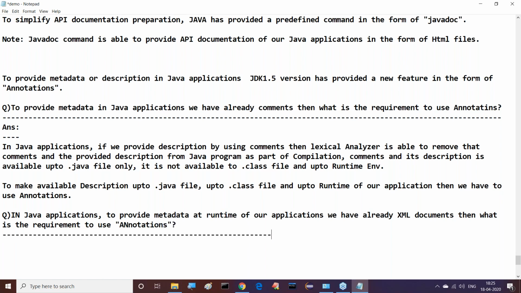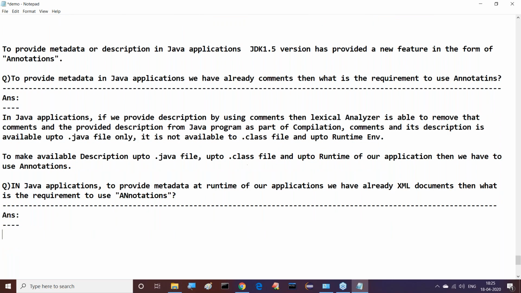In the previous question, we said comments are not available at runtime of our application. That's why we are using annotations. Annotations data is available at runtime. But in Java, we are already able to use XML documents to provide data at runtime, metadata, description at runtime. Then what is the requirement to use annotations? Again, this type of question we are getting.